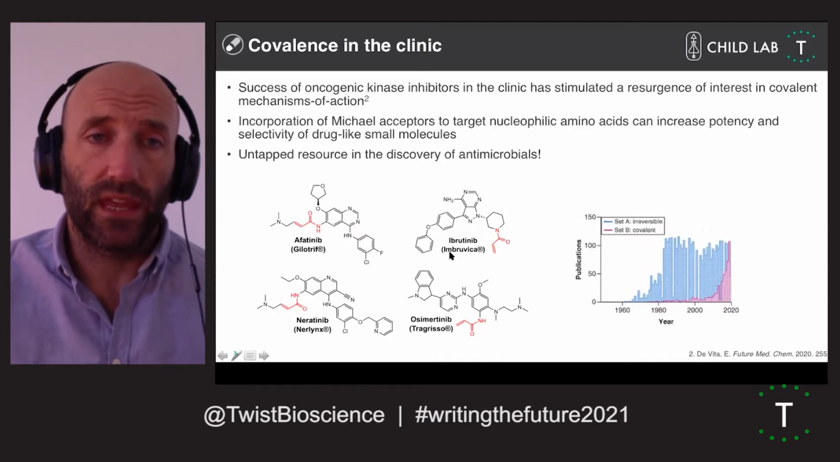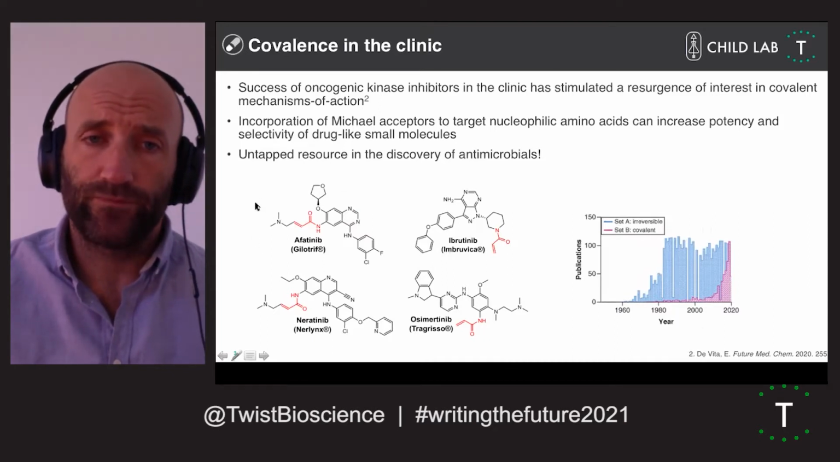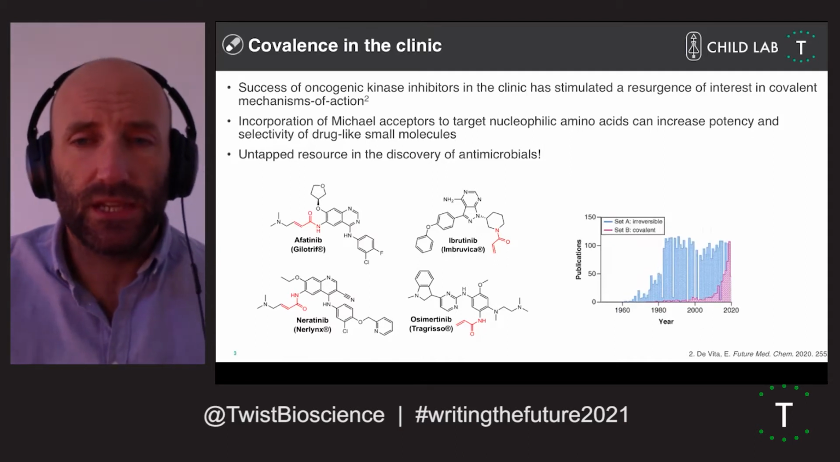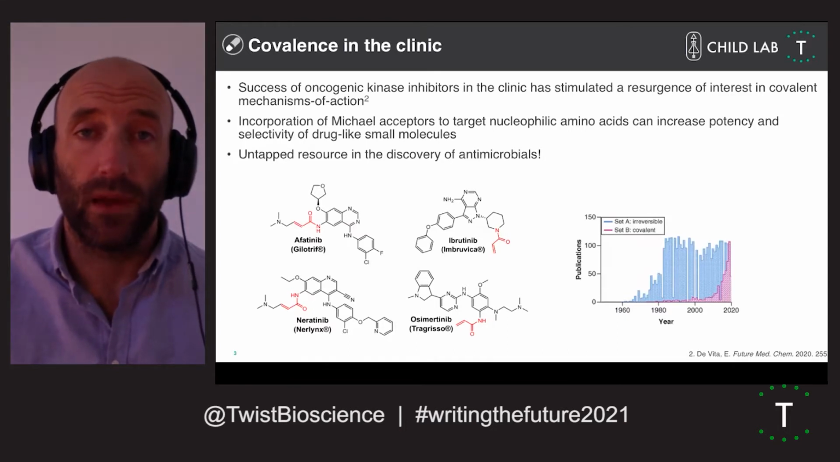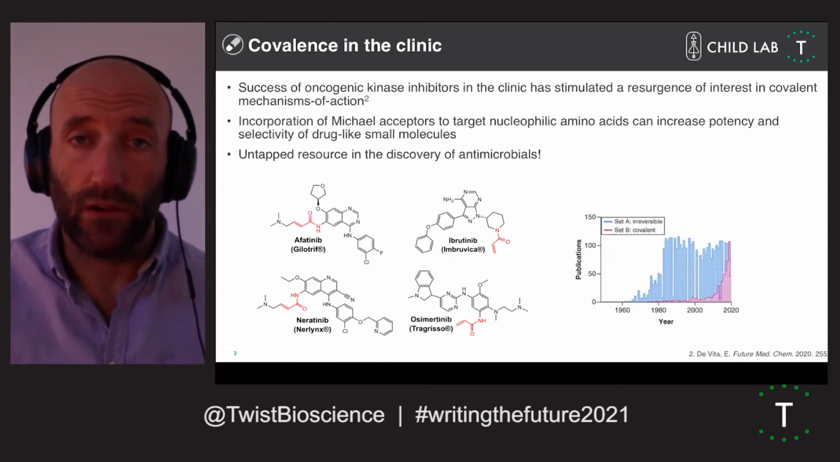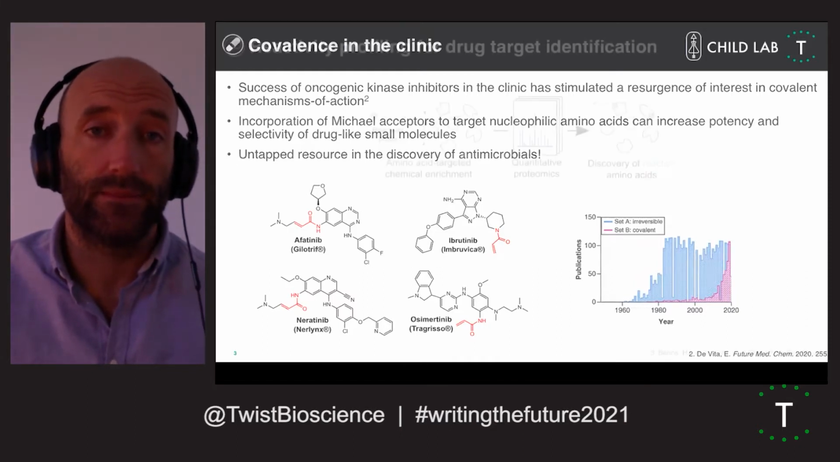Particularly we're thinking about these oncogenic kinase inhibitors, so afatinib and ibrutinib. And what this has really highlighted to me is that potentially these are a really untapped resource for antimicrobials. If we're thinking about the need for novel antimicrobials, perhaps these covalent small molecules could be a new way to get at this.